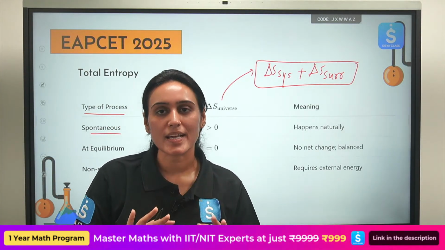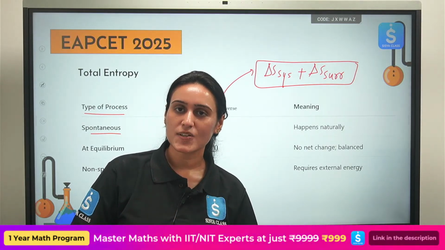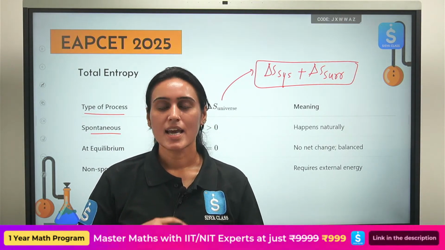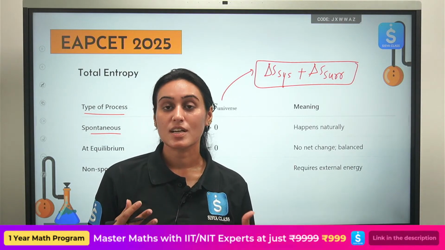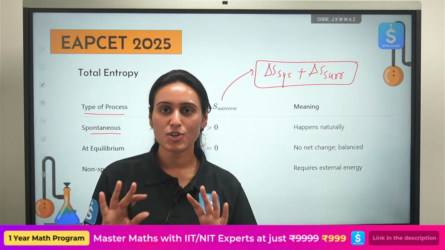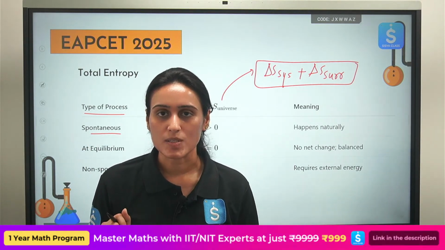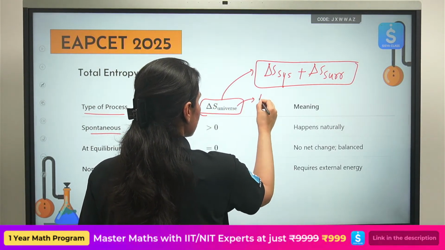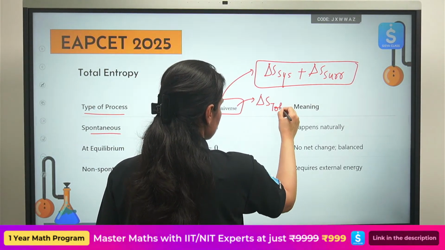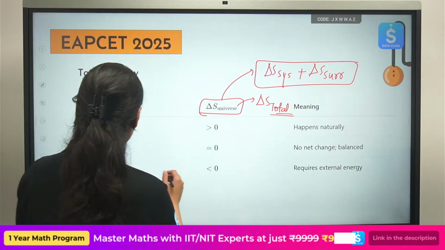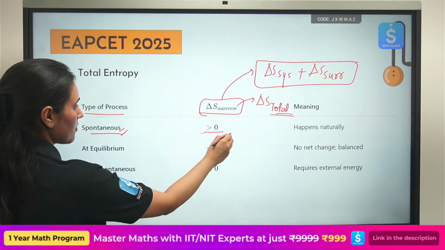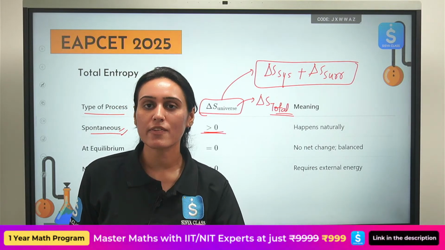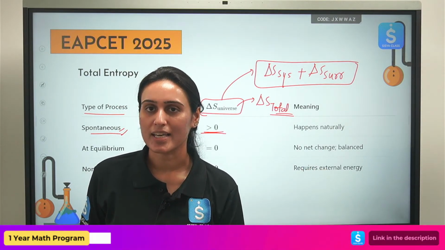All naturally occurring processes that you see are spontaneous, and for them the total entropy of the universe is always positive. You can also write this entropy of the universe as delta S total. They mean the same thing. For a spontaneous process, entropy of the universe is always positive.